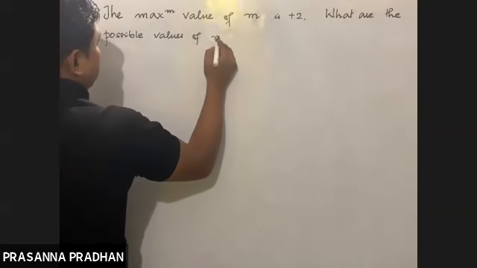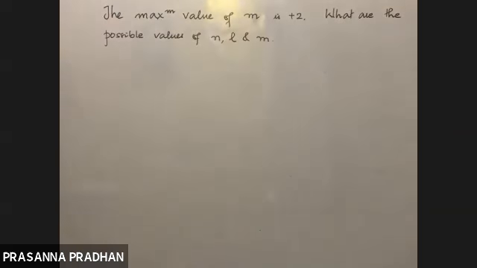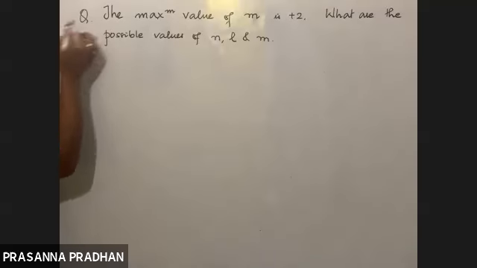N, L, and M? How are you going to solve this? The maximum value of M is given.